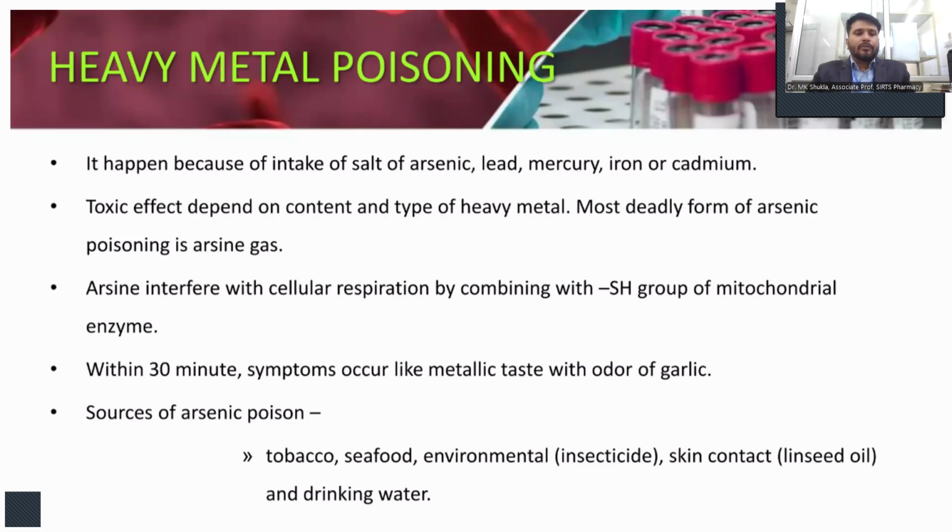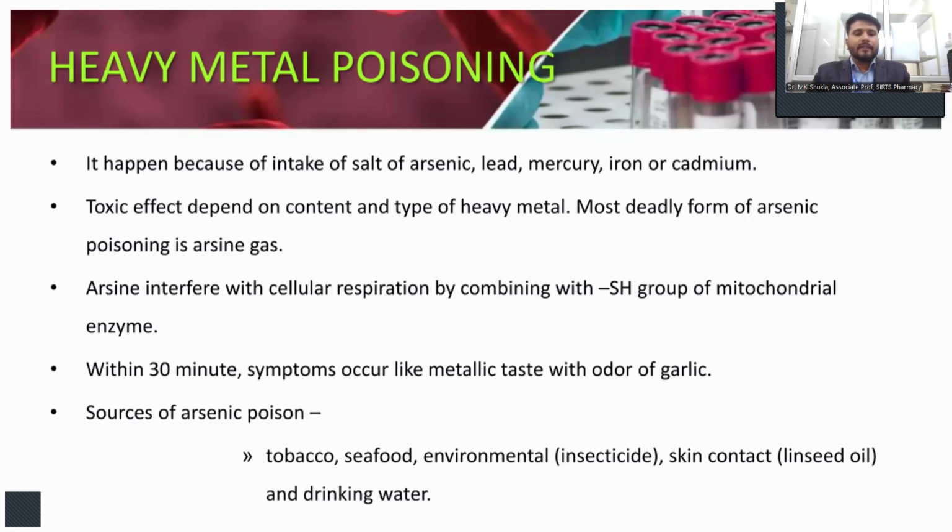The toxic effect depends on the content and type of heavy metal. The most deadly form of arsenic poisoning is arsine gas. This gas interferes with cellular respiration by combining with the SH groups, thiol groups, of mitochondrial enzymes, and reacts within 30 minutes. Symptoms include a metallic taste with an odor of garlic.